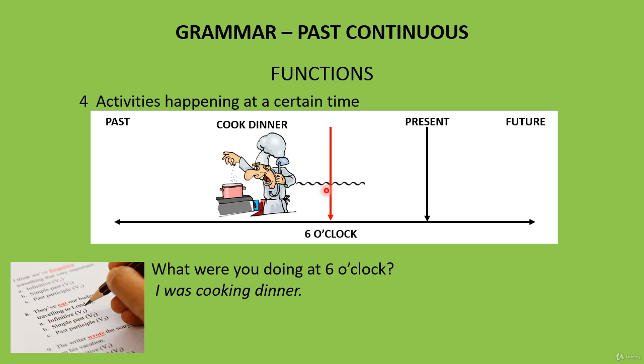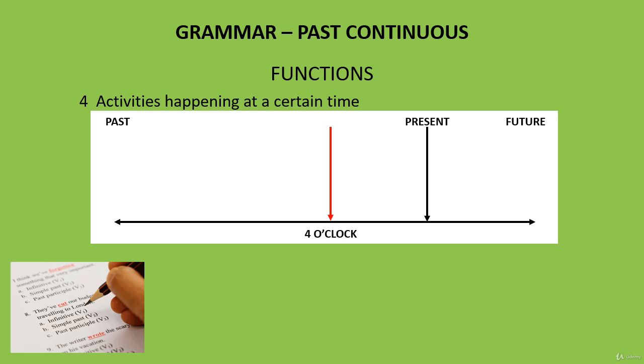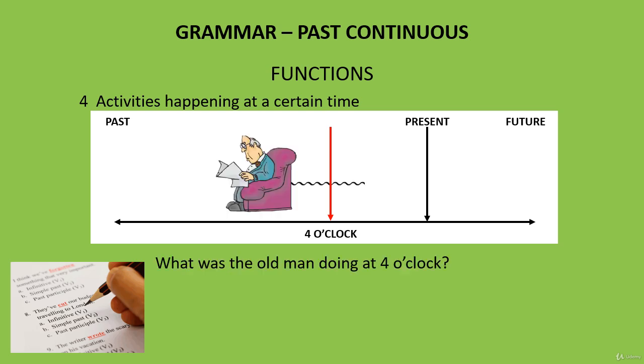We only use past simple for finished actions. So, I cooked dinner means I started dinner at that time. Here's another example. What was the old man doing at 4 o'clock? He was reading his newspaper.